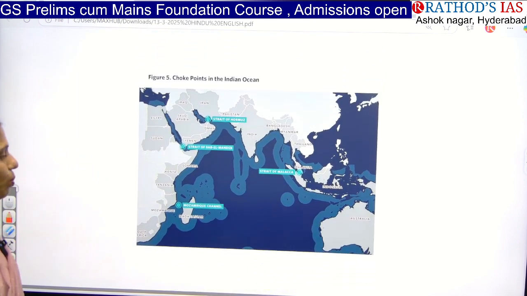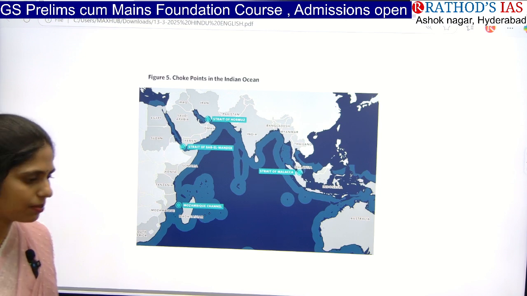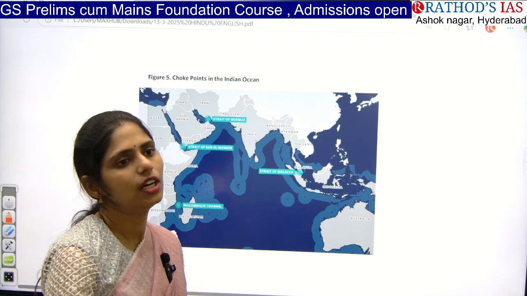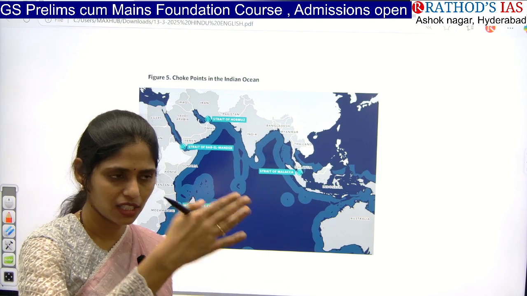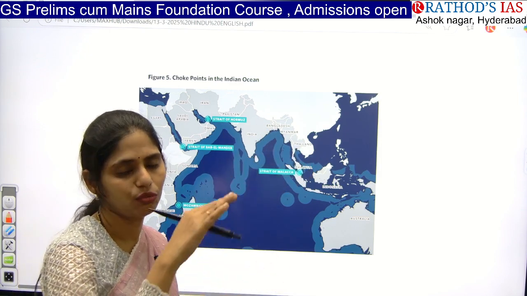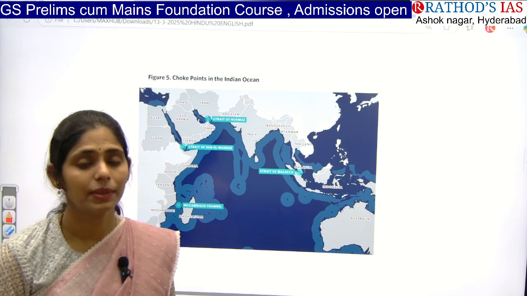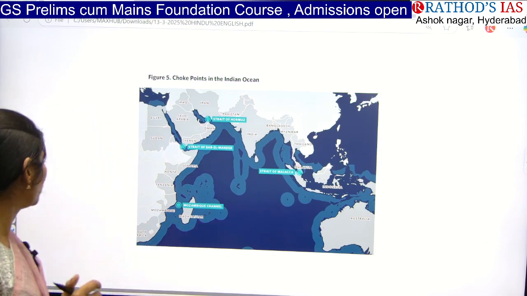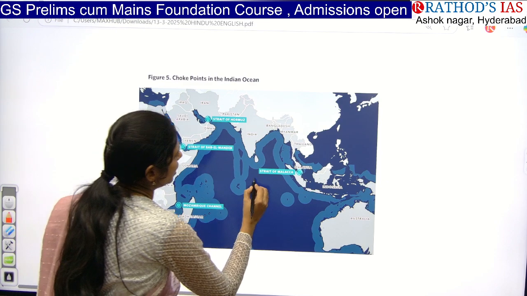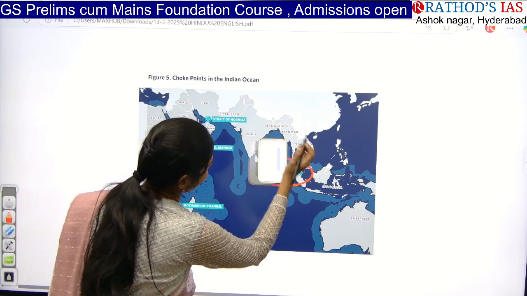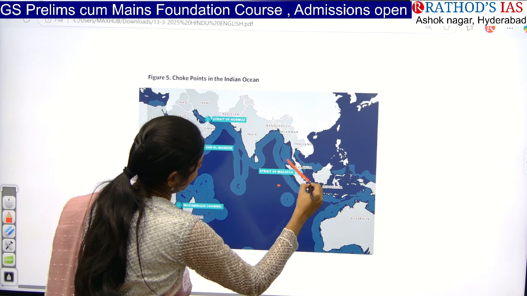It is about choke points. Choke points are nothing but the routes through which we will be having maritime access. That means from one area to another area in water, how we can move? There will be important lanes. For example, here in this region we have the Strait of Malacca. So this is a strait.